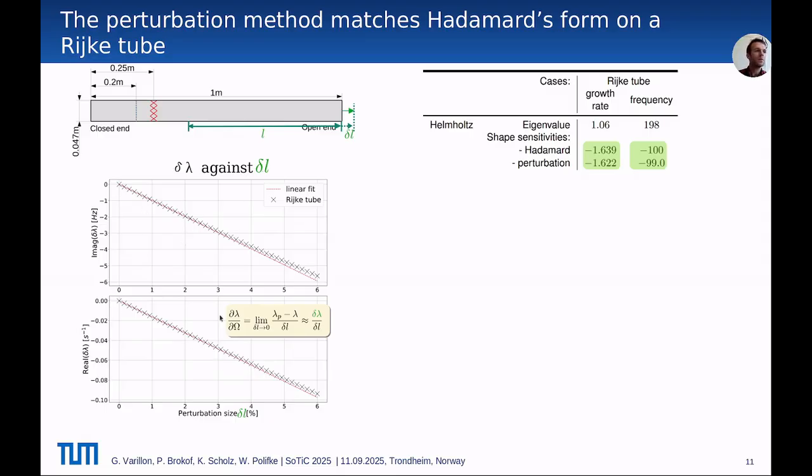This means that the limit of this ratio here is effectively well defined, and the slope of the asymptote is the eigenvalue sensitivity with respect to the mesh extension.